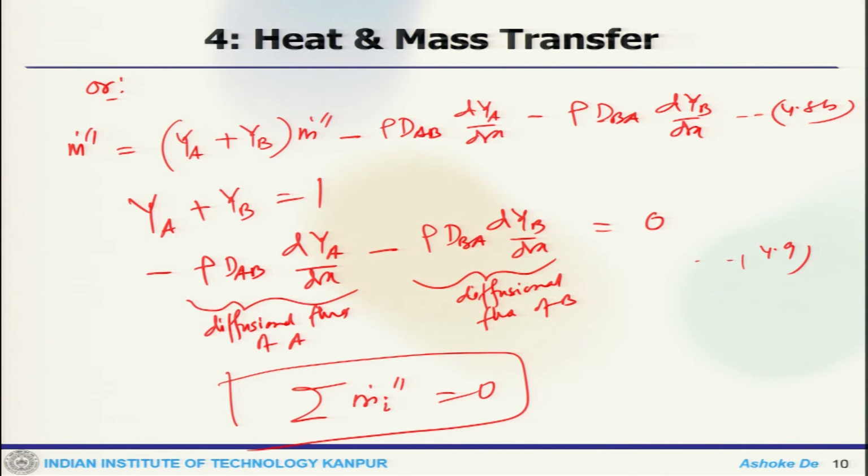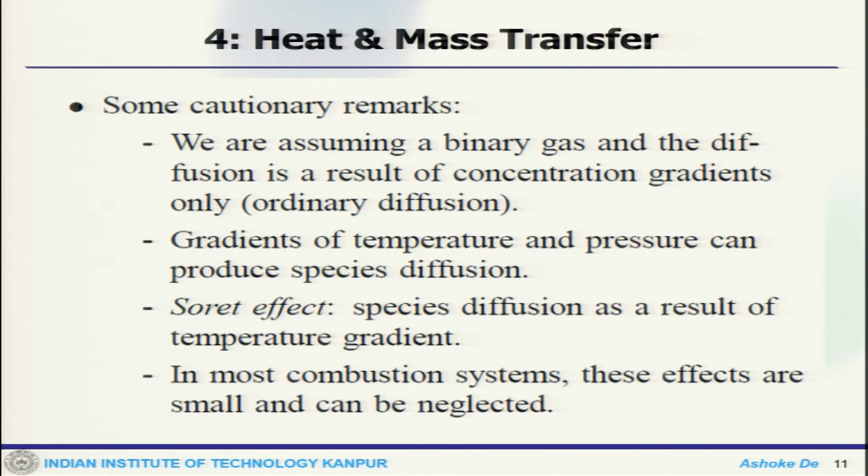Okay. So, some remarks. We are assuming it is a binary gas and the diffusion is a result of concentration gradient only. So, that is the first one. That means ordinary diffusion. Now, gradients of temperature and pressure can also produce species diffusion. That is what happens in any realistic system. Also, there is a very well known effect called the Soret effect, which is species diffusion as a result of temperature gradient. But this is quite small in combustion systems, so it can be neglected.